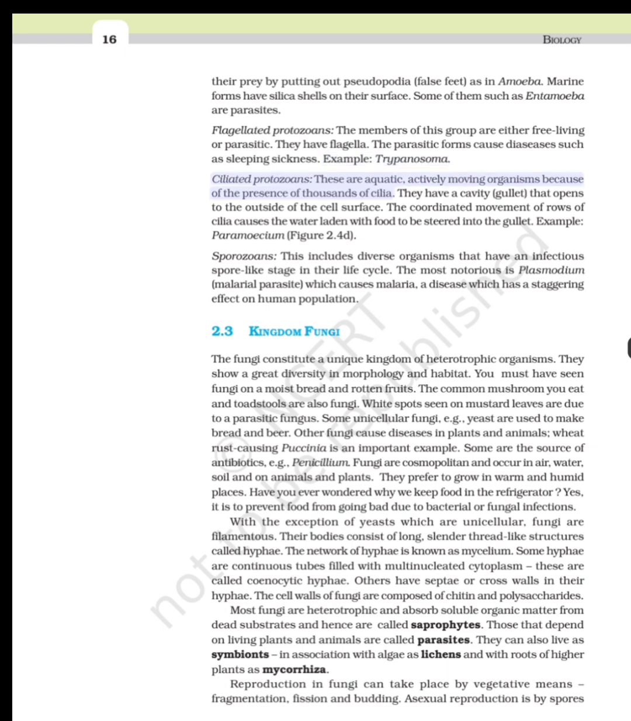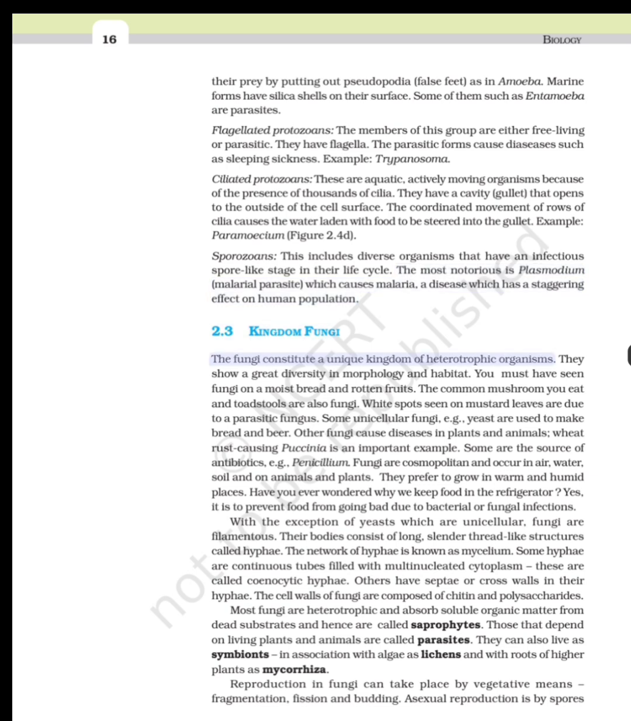Ciliated protozoans, these are aquatic, actively moving organisms because of the presence of thousands of cilia. They have a cavity, the gullet, that opens to the outside of the cell surface. The coordinated movement of rows of cilia causes the water laden with food to be steered into the gullet. Example, Paramecium, figure 2.4d. Sporozoans, this includes diverse organisms that have an infectious spore-like stage in their life cycle. The most notorious is Plasmodium, the malarial parasite which causes malaria, a disease which has a staggering effect on the human population.